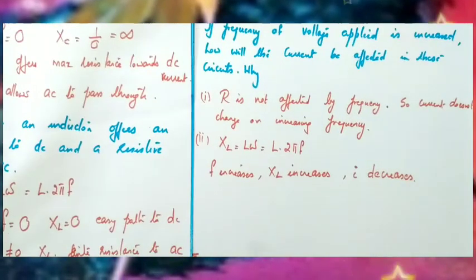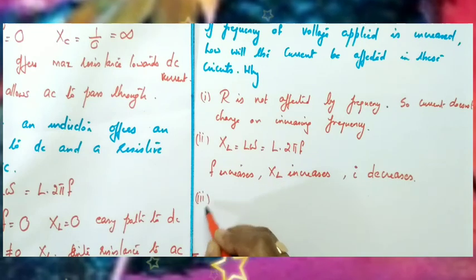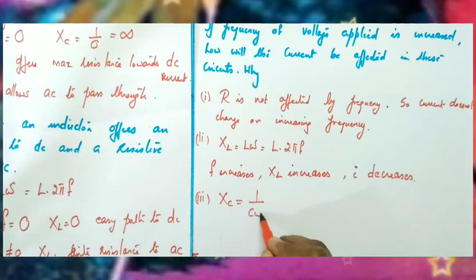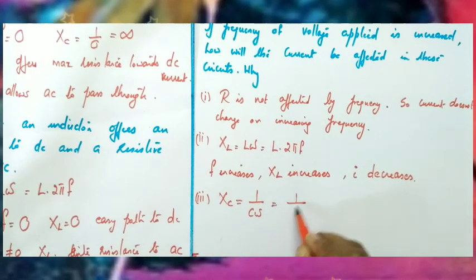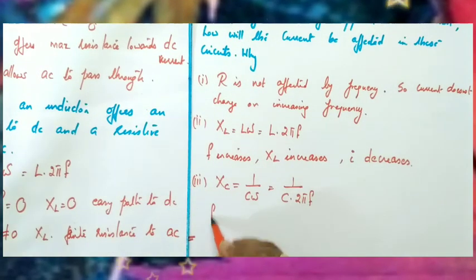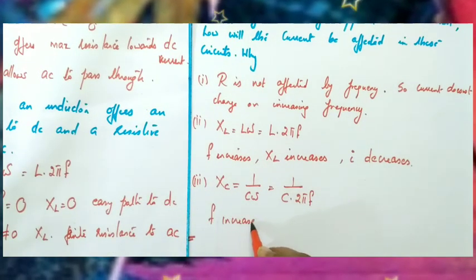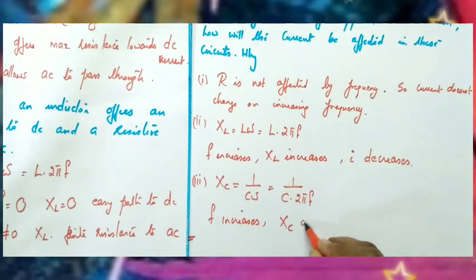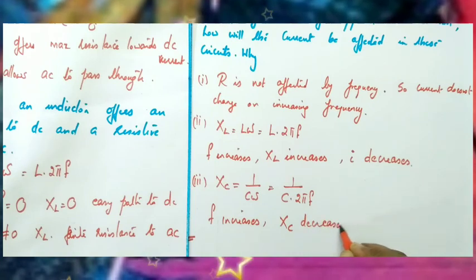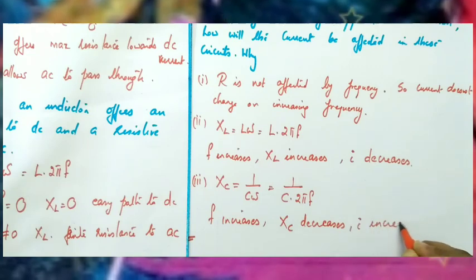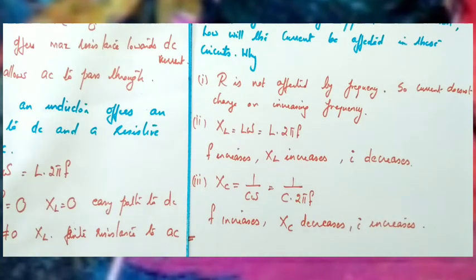Now in the third one, an AC voltage is connected to a capacitor. We have capacitive reactance Xc equal to 1 by C omega, or 1 by C into 2 pi f. Again, if frequency increases, what happens to capacitive reactance? Frequency increases, Xc decreases. That means resistance decreases and hence what happens to current? Current increases. Clear?